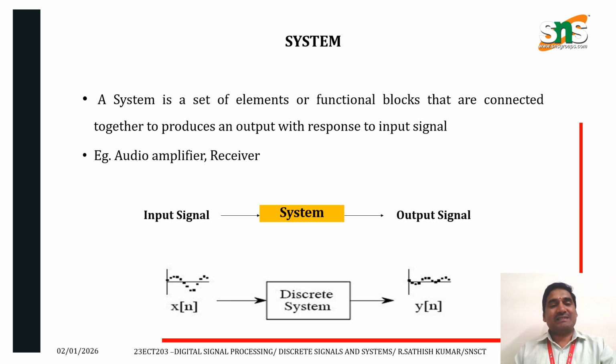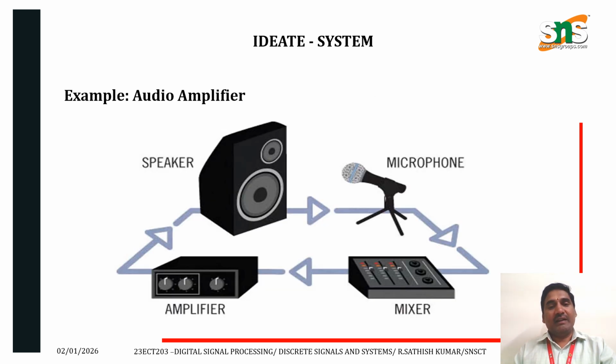Next one, system. A system is a set of elements or functional blocks that are connected together to produce an output in response to an input signal. Example, audio amplifier, receiver. An input signal is applied to the system, which produces the output signal. X of n is applied to a discrete system, which produces output y of n. This is an example of an audio amplifier system. First, we apply the microphone signal through a mixer, which then amplifies the signal. Finally, it goes to the speaker, and we get the audio amplifier.